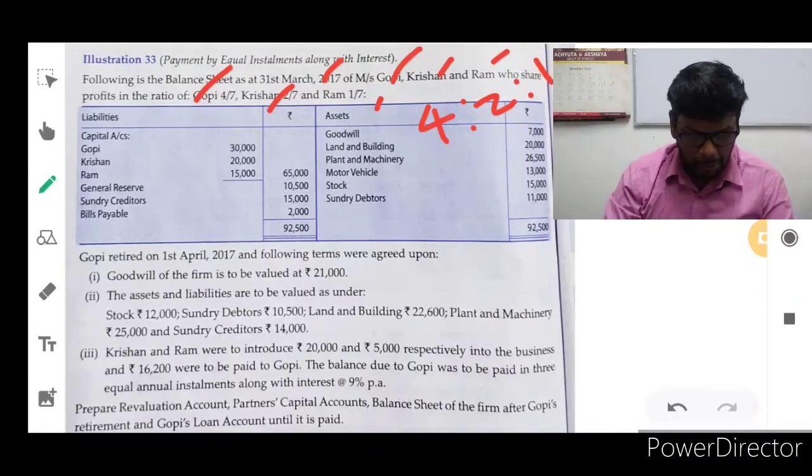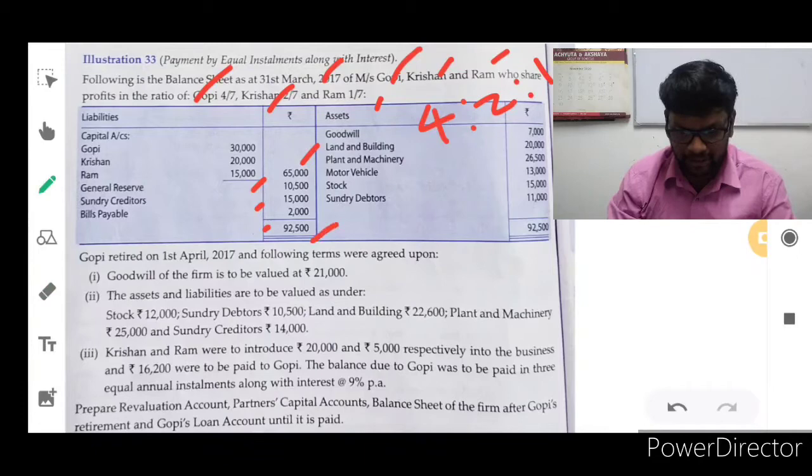Now, on the liability side, you can see the information. Capital for Gopi, Krishan and Ram collectively 65,000. General reserve 10,500 and sundry creditors 15,000. Bills payable 2,000. Collectively 92,500 on the liability side. And on the asset side, they have given goodwill.